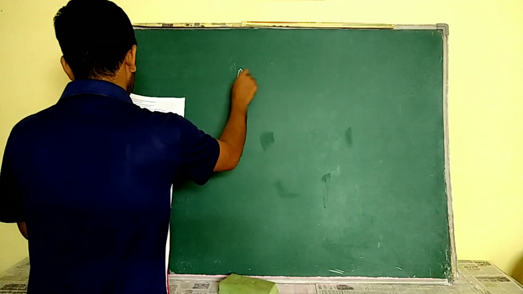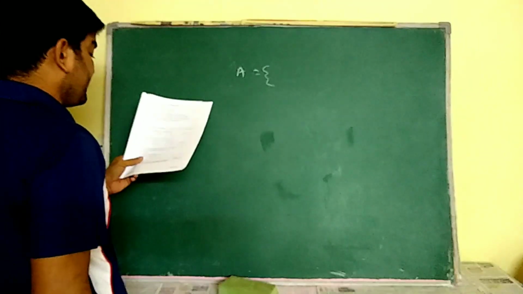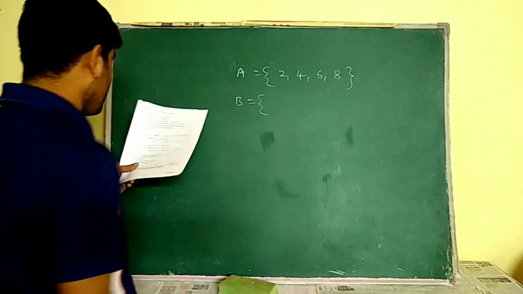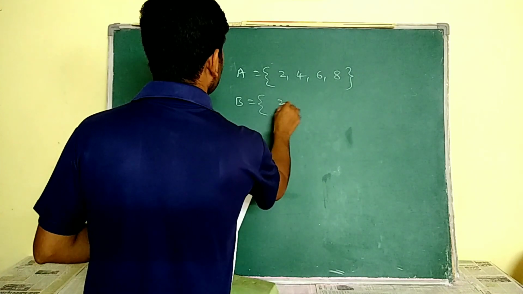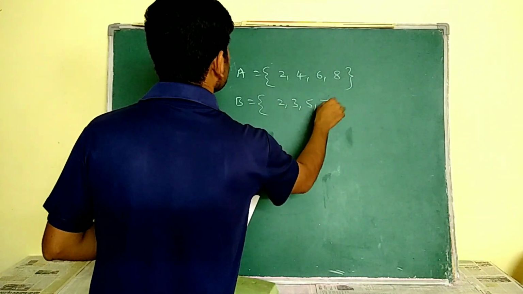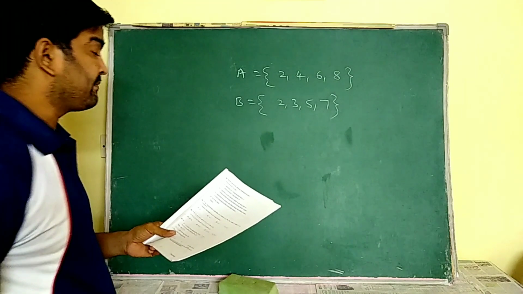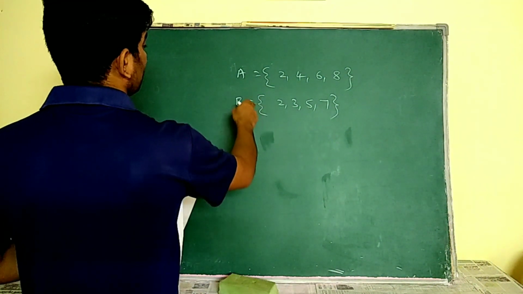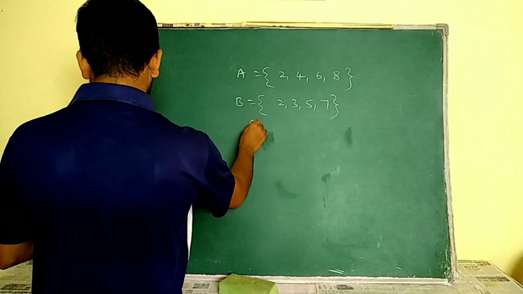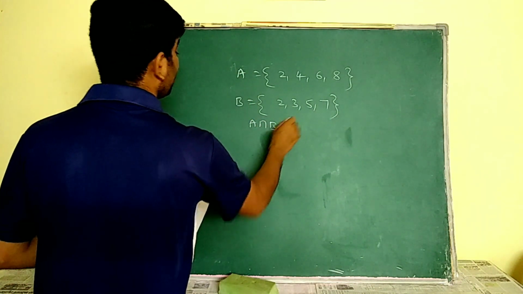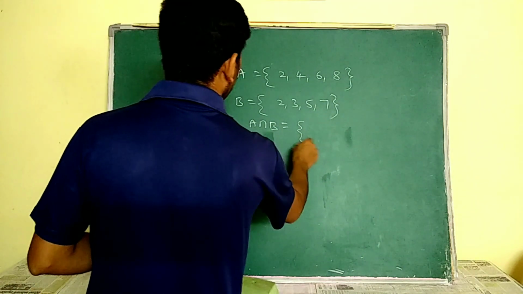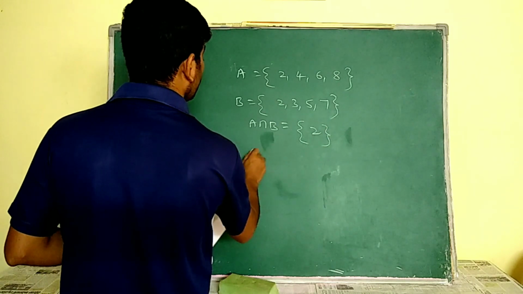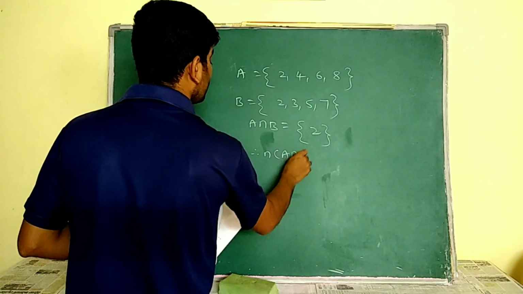Here A is equal to the set of even numbers less than 10. B is the set of prime numbers less than 10, so 2, 3, 5, 7. So these are the prime numbers. Now I have to find A intersection B, because he asked you to write the number of A intersection B. What is A intersection B? The common elements of both A and B. Only 2.